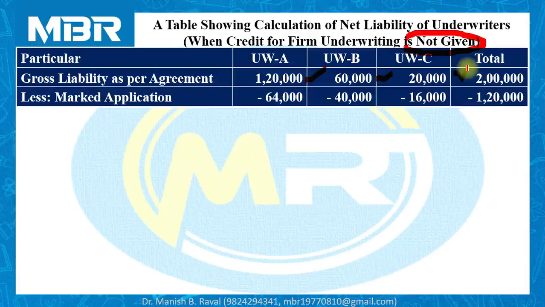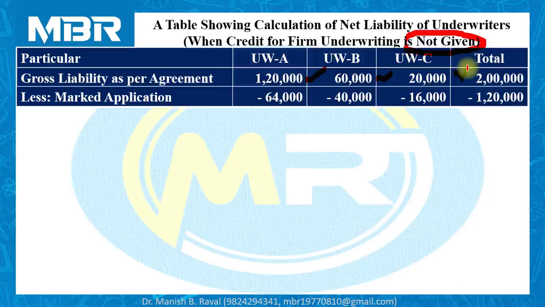Less: marked application. Here we don't want to provide any kind of credit to the underwriters, so we have to deduct only marked applications. Marked applications means marked applications received by the company from the public. It does not include any application made by the underwriters for firm underwriting.